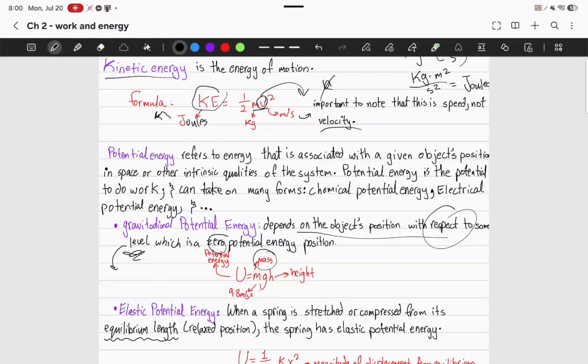M is mass, g is the constant for gravity, which is 9.8 meters per second squared. Now, notice that it is second squared, not meter over second. This means that it is not speed. It is acceleration. Keep that in mind. Something, when it's going down, becomes faster and faster, assuming negligible air resistance. And so it's mgh, mass times g times height.